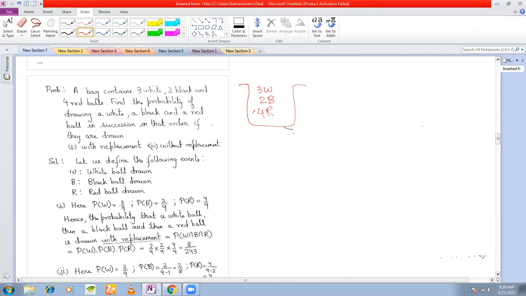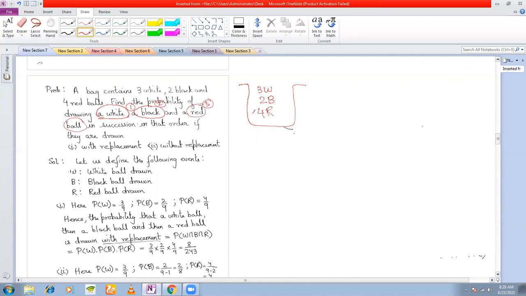In succession means one after the other. So you draw one ball, and then you draw another ball, and then you draw another ball, in that order. You want to find out the probability of drawing out a white ball first, a black ball second, and a red ball third. This is what you want to find out in succession, with replacement and without replacement.